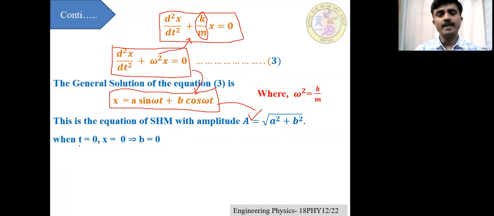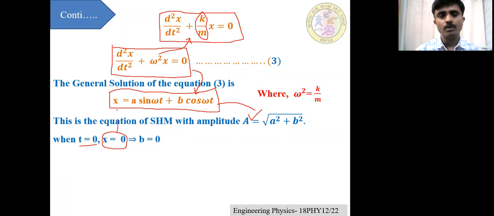Suppose we assume when t is equal to 0, t equals 0 means initially. Assume x is equal to 0. X equal to 0 means the particle is at the mean position. Because when the particle is at the mean position, the net displacement of the particle is equal to 0. Then put this in the above equation.